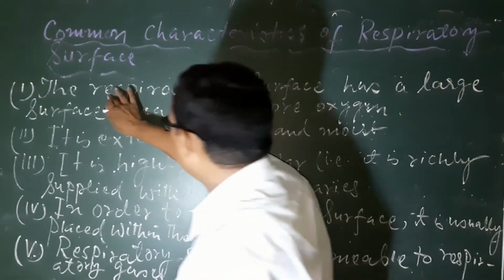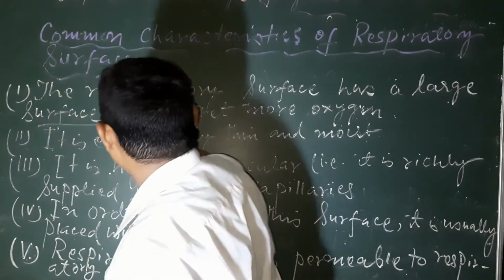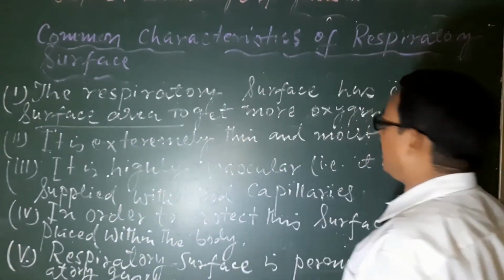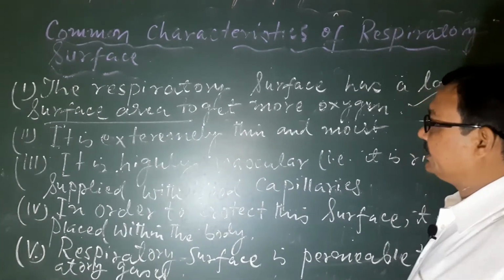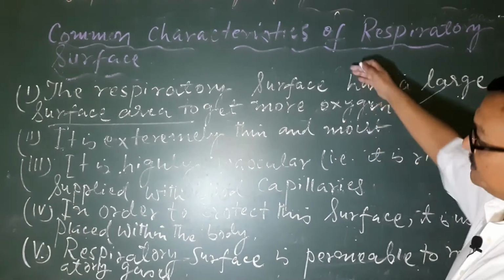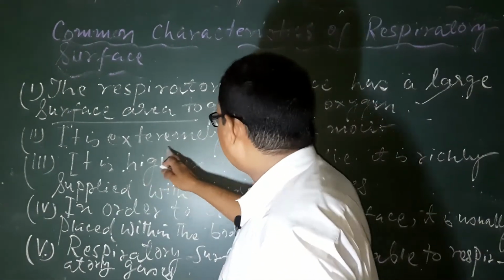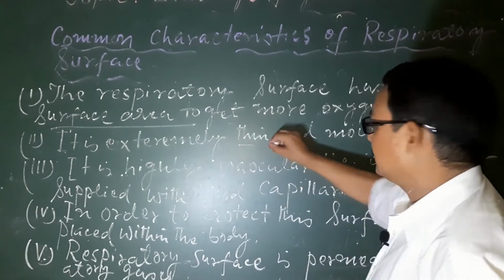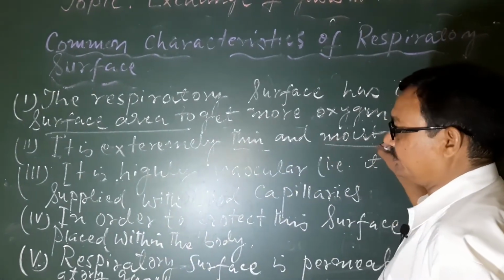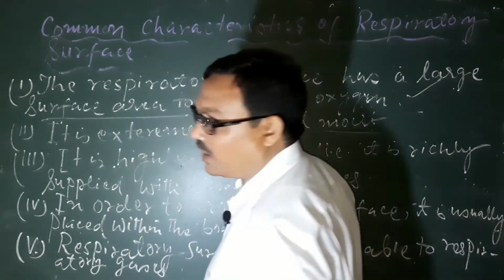Number one, the respiratory surface has a large surface area to get more oxygen. It is a very important part of the topic. Second, it is extremely thin and moist. Third, it is highly vascular.